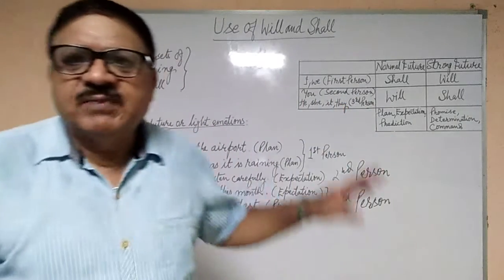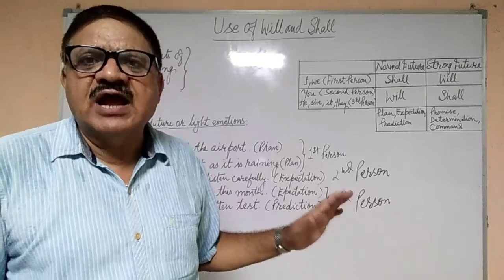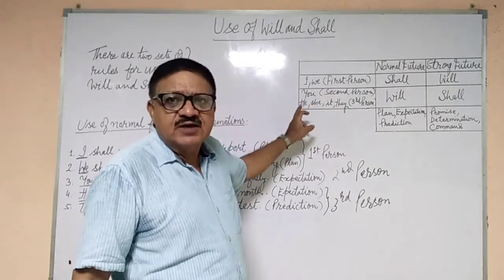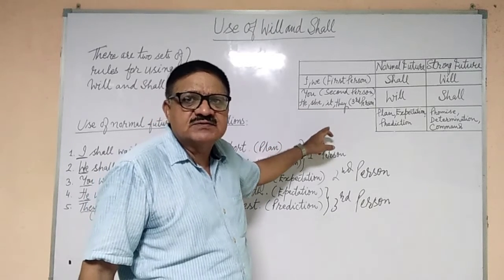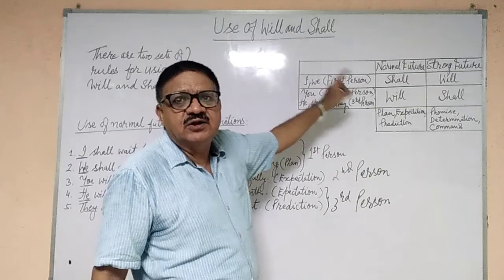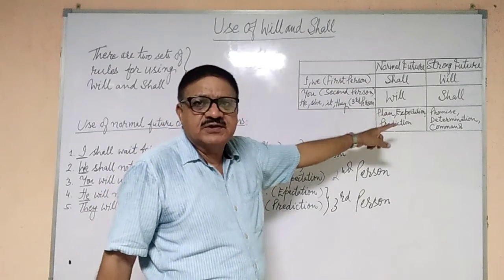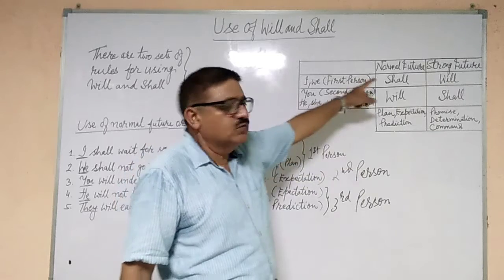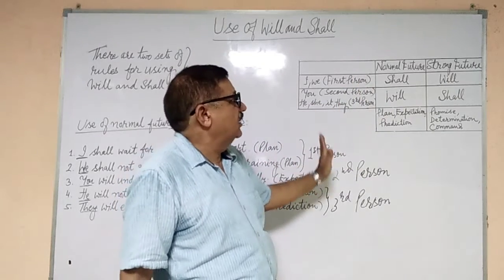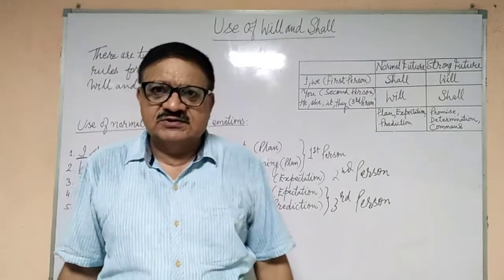If it is a plan, an expectation or a prediction, in that case we are going to use will for second person and third person. And if it is first person and in normal future, light emotion, plan, expectation or prediction, we will be using shall. Okay. So now let us move on to the next part of it, that is the strong future.